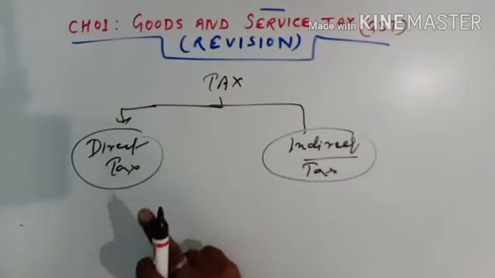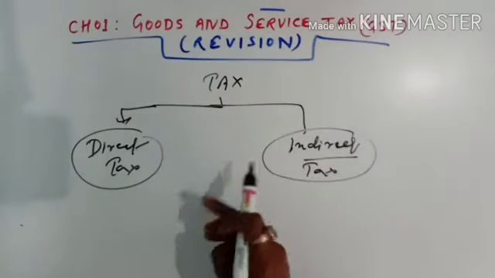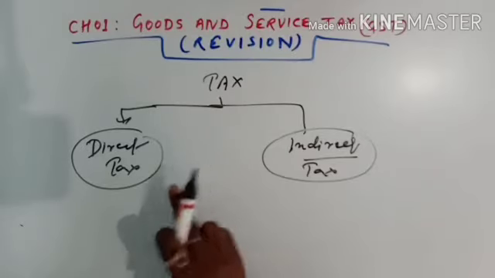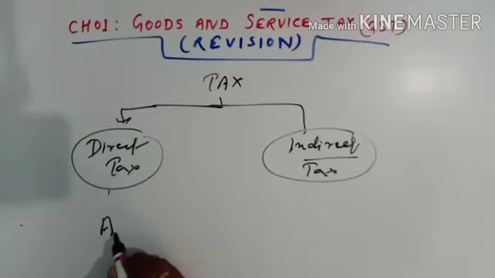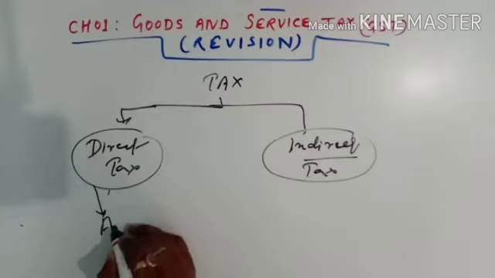Clear? So here, direct tax means all those taxes which are levied and imposed on the same person. That means if A is the person who is buying the goods, the tax will be imposed on A, and A is going to pay the tax to the government.